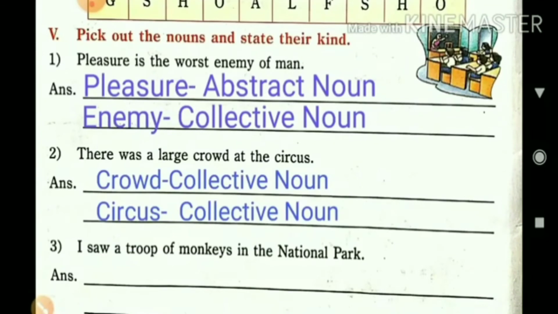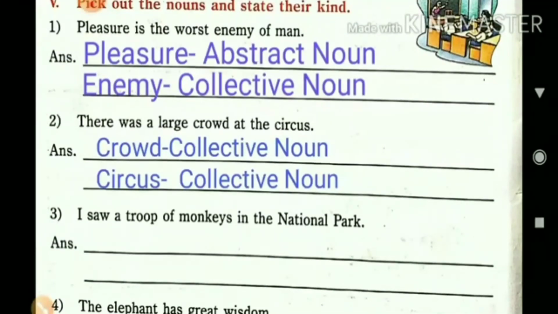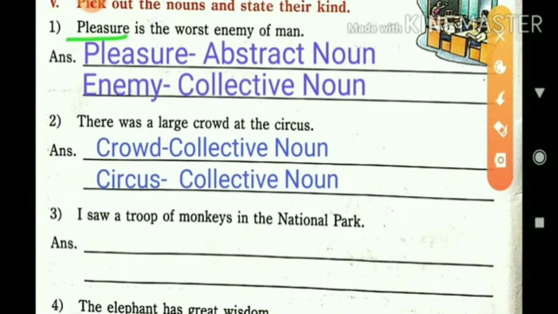Fifth number. Pick out the noun and state its kind. It means you want to find out which word is a noun in the sentence, pick it out from the line and write its kind, just like I have done for you. First, pleasure.